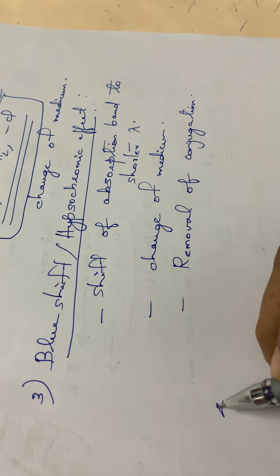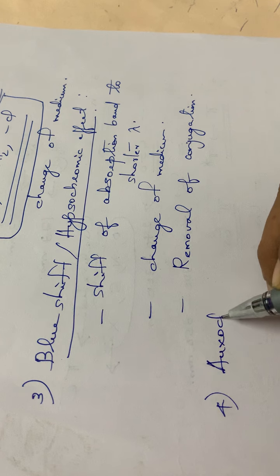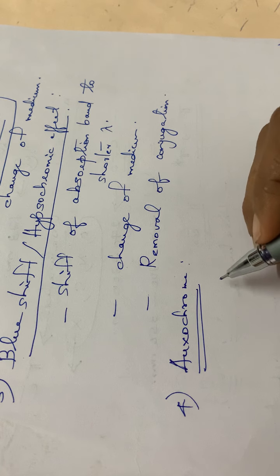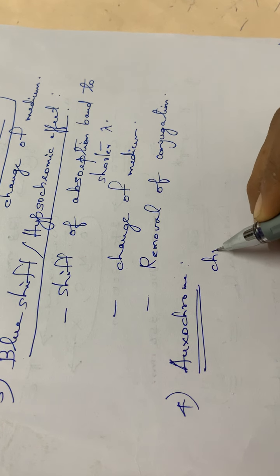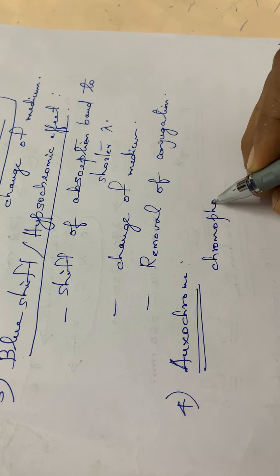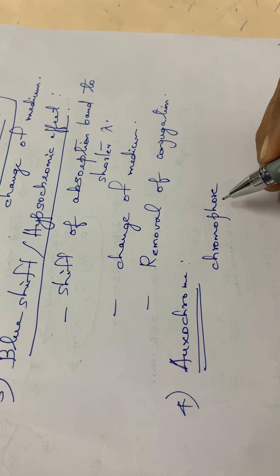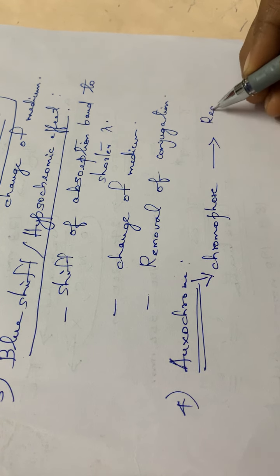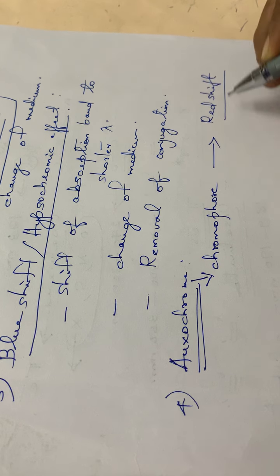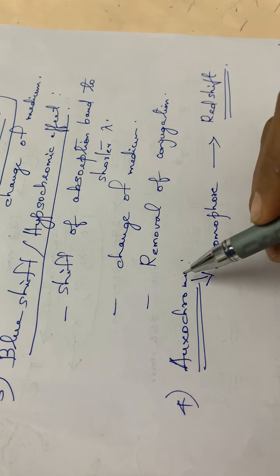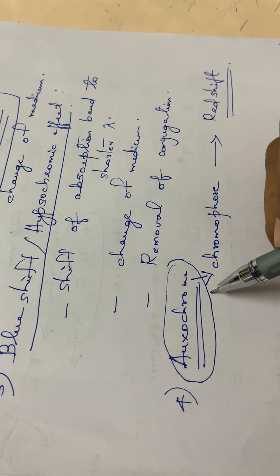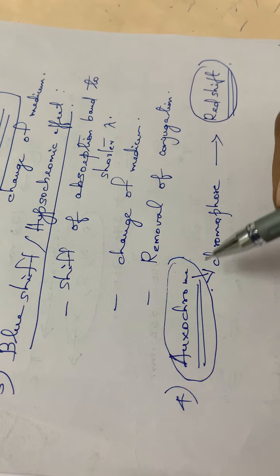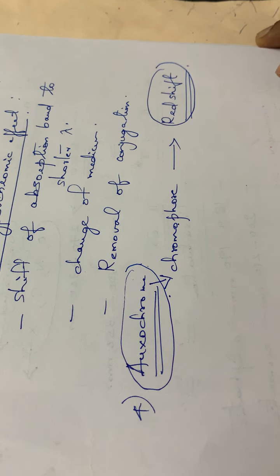Then another term, that is oxochrome. Oxochrome means it is a substituent which we are adding to a chromophore, and by the addition of this particular substituent, a red shift takes place, that is, the shift towards the longer wavelength side. So that is what is called an oxochrome. If we are adding a substituent to a chromophore and thereby the color changes to the red region, then we can call it an oxochrome. Okay.